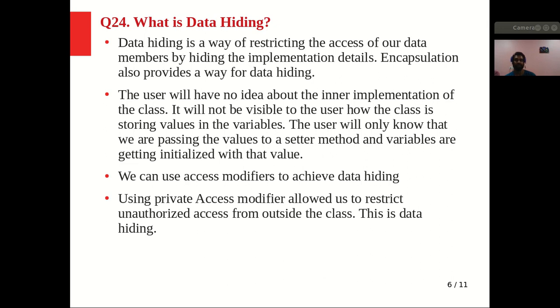So with data hiding we can hide the inner implementation from the user, and he will only know what value he has to pass for setting the value, right? We can also use access modifiers to achieve data hiding. So how can data hiding be achieved? By using an access modifier. For that we have to make our variable private, and using the private access modifier allows us to restrict unauthorized access from outside the class. So this is data hiding, right? This is all about the data hiding topic.